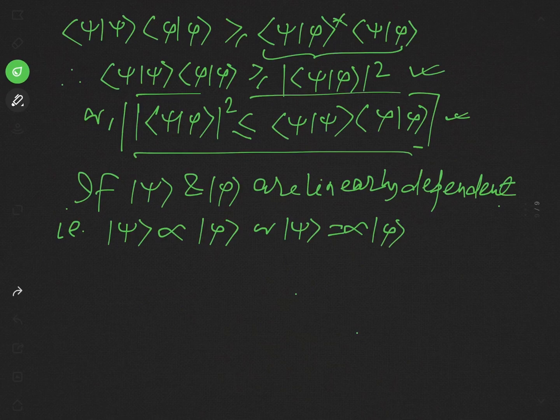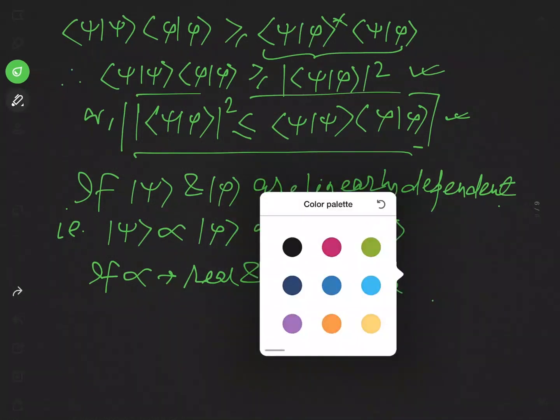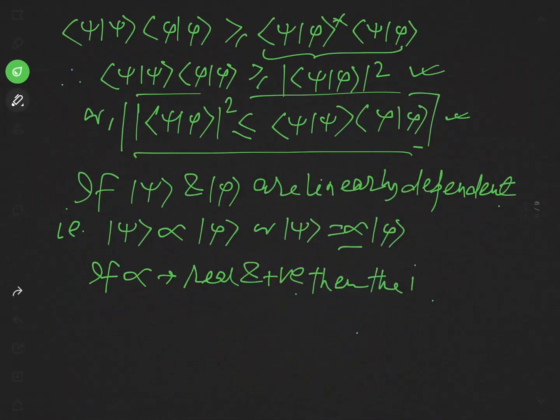So this alpha is a proportionality constant. Now, if this proportionality constant alpha is real and positive, then the inequality becomes equality.